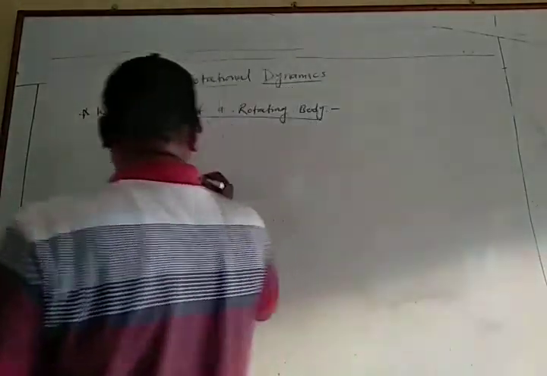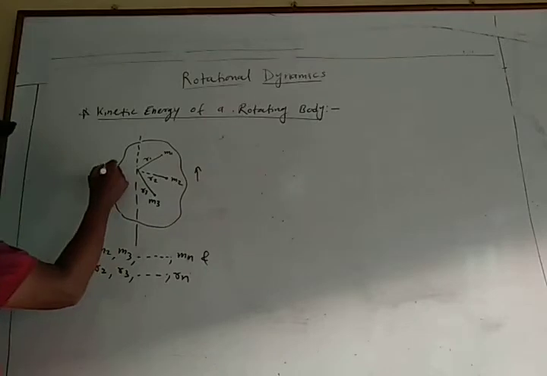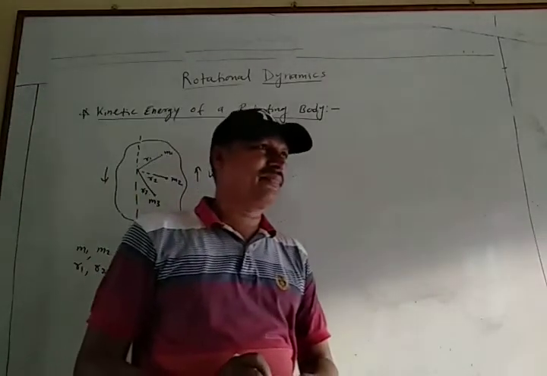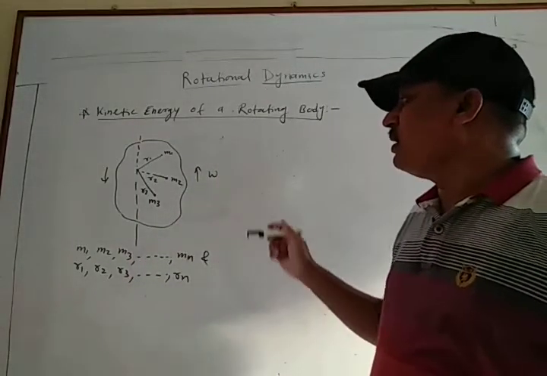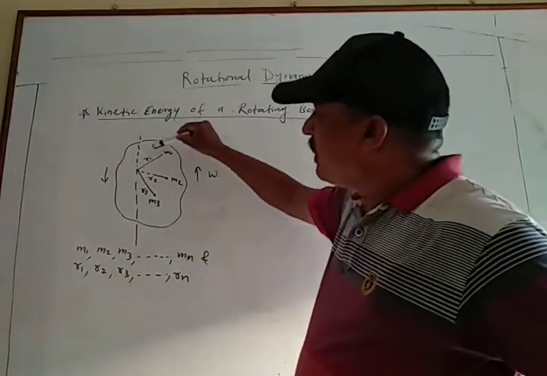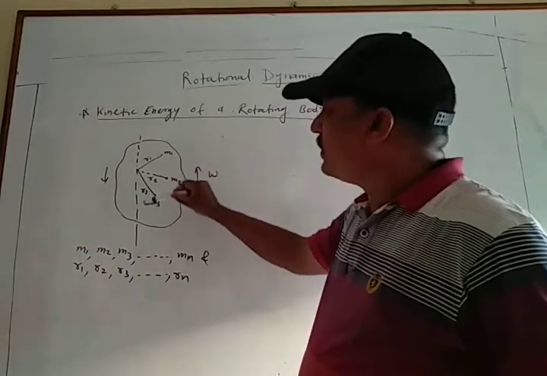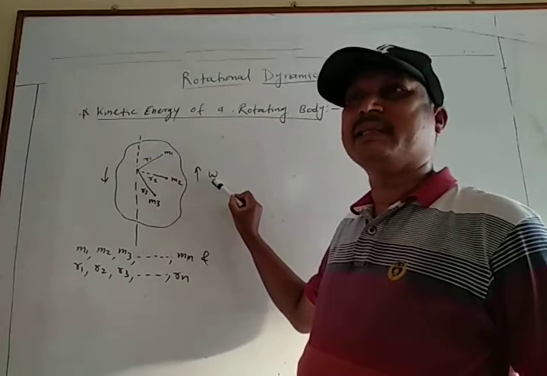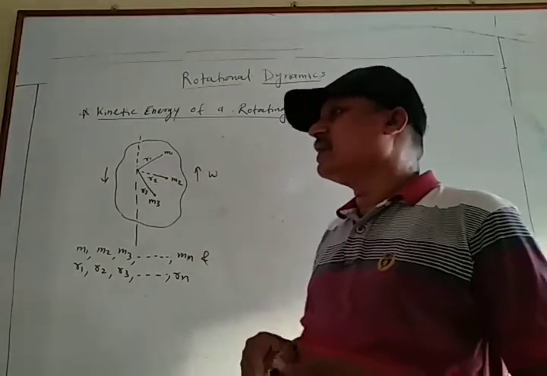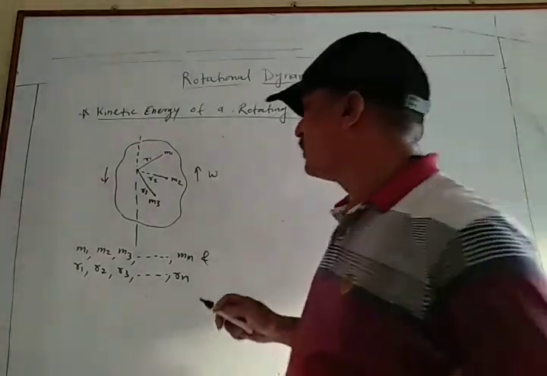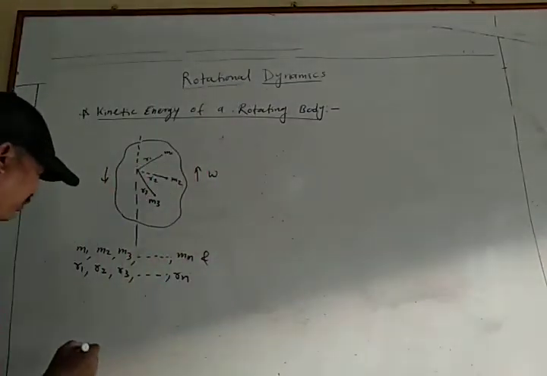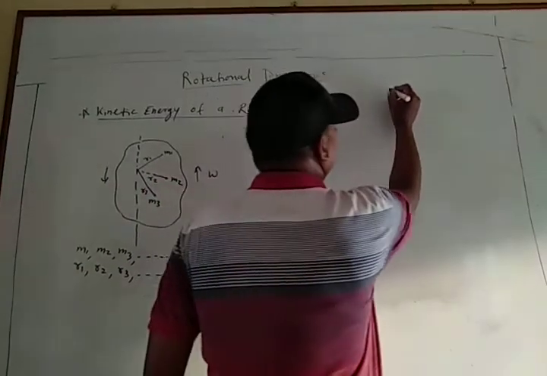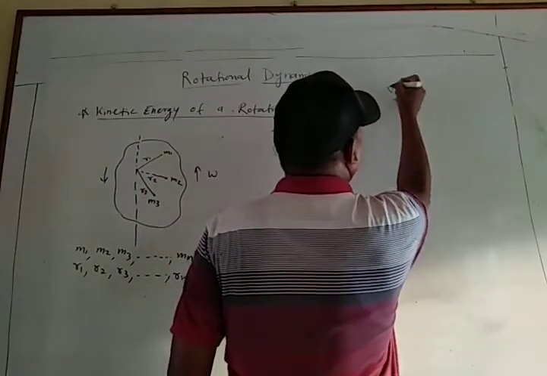Then when the object rotates with constant angular velocity omega, the particles rotate in circular form with the same angular velocity omega but different linear velocity. Therefore the relation of the linear velocity is v equal to r omega.